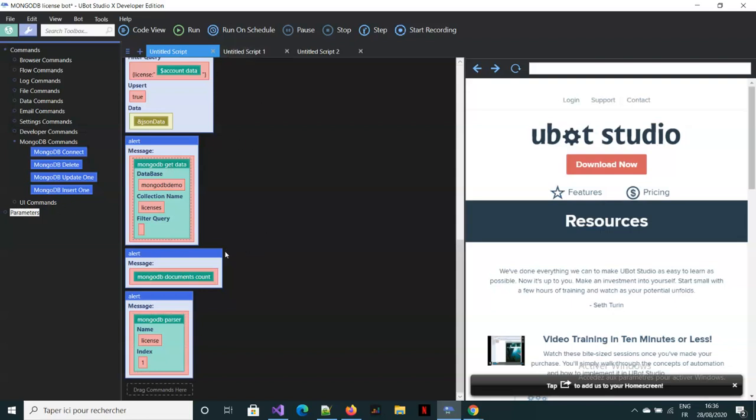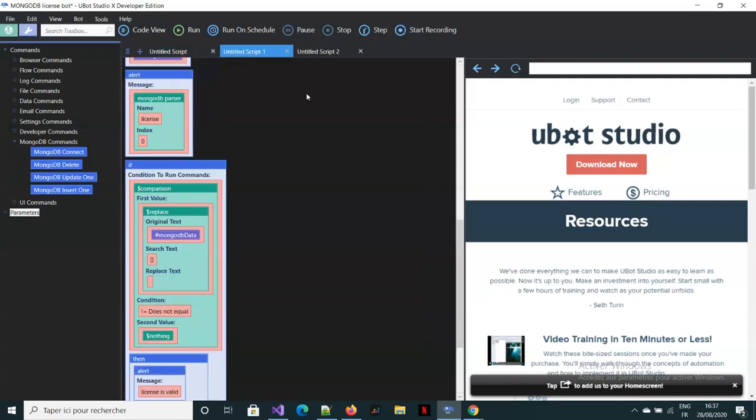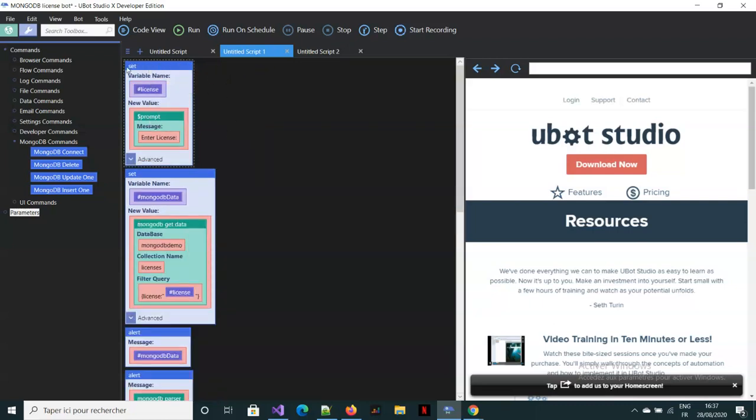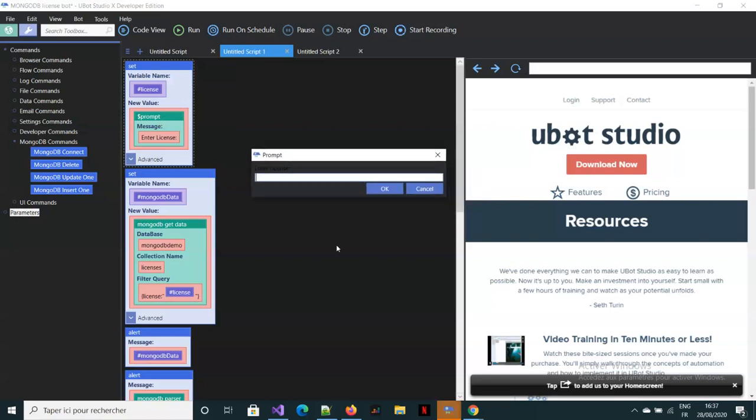Now let me show you one usage of this. Let me show you how you can use it to do a small license control, like to lock your bots using licensing. So here we get all the licenses. So just a test here. Let's delete this. First of all, we have a prompt that says enter a license here. If you run it, you can see that it's a prompt that says enter license.